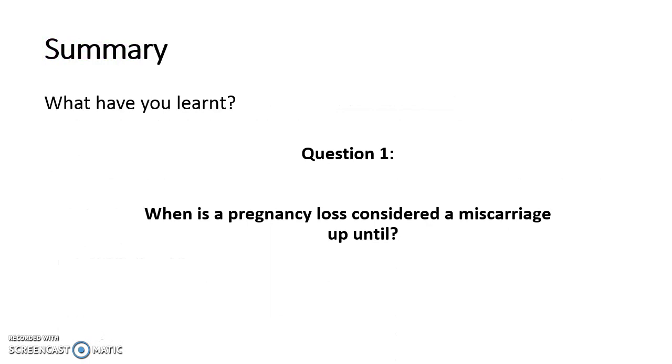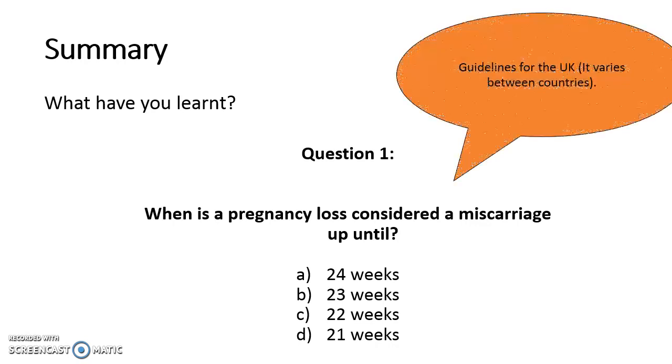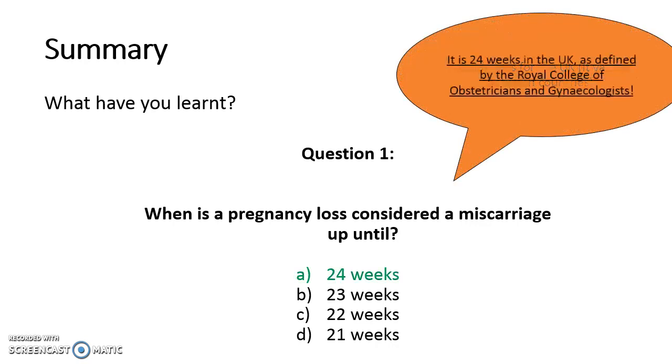Question 1. When is a pregnancy loss considered a miscarriage up until? Is it 24 weeks, 23 weeks, 22 weeks, or 21 weeks? The answer is A, 24 weeks. Remember that after this point, it is considered a stillbirth.